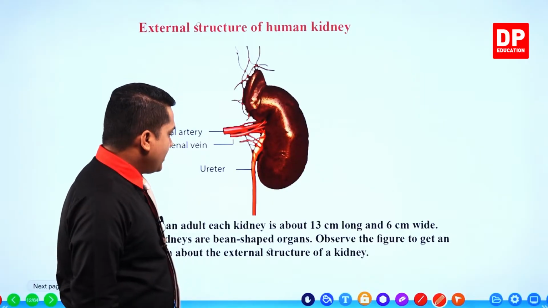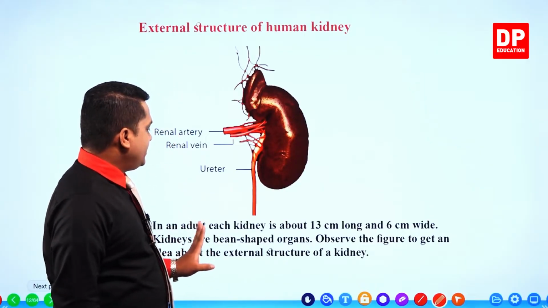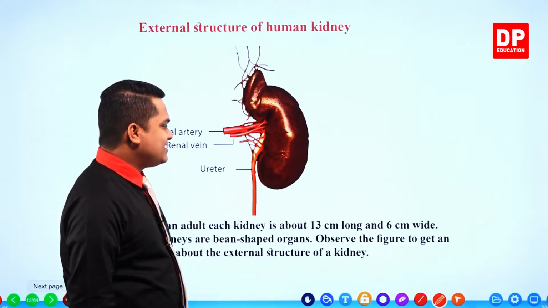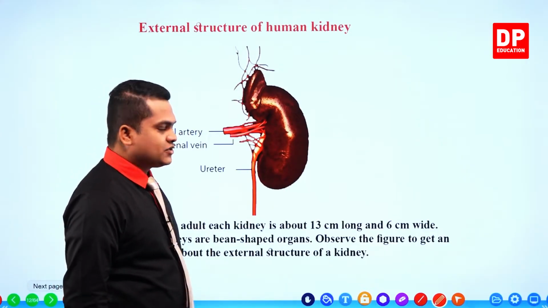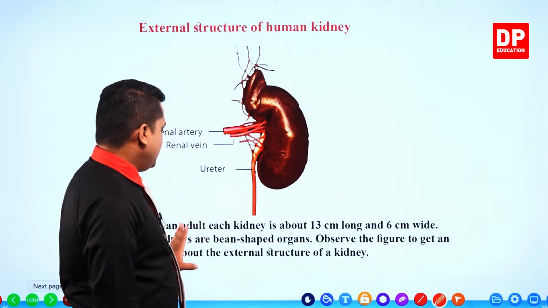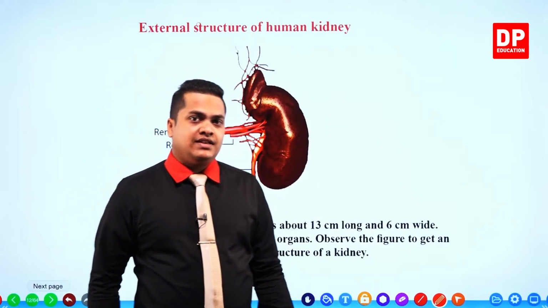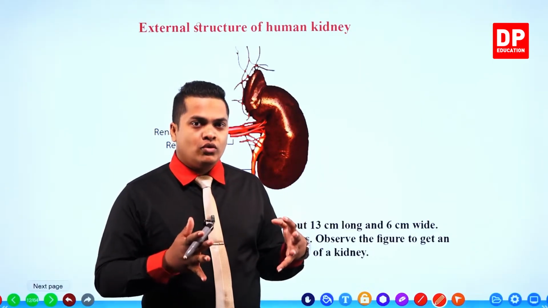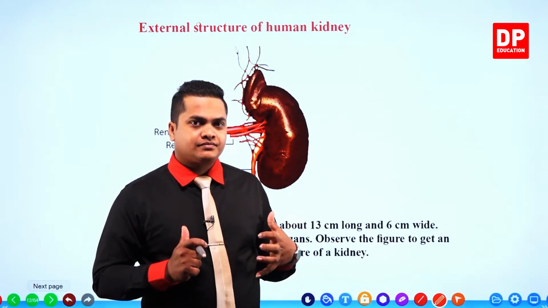You are given a point: in an adult, each kidney is about 13 centimeters long and 6 centimeters wide. So the kidney is actually about the size of a long ruler, right?